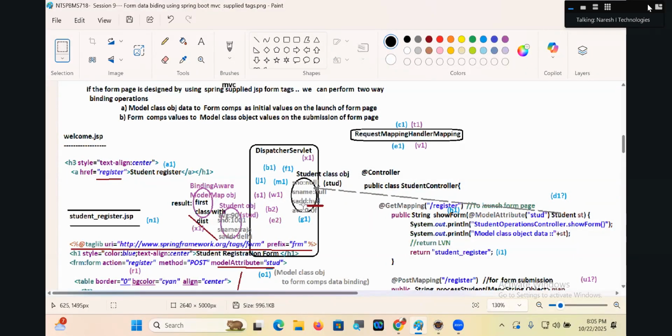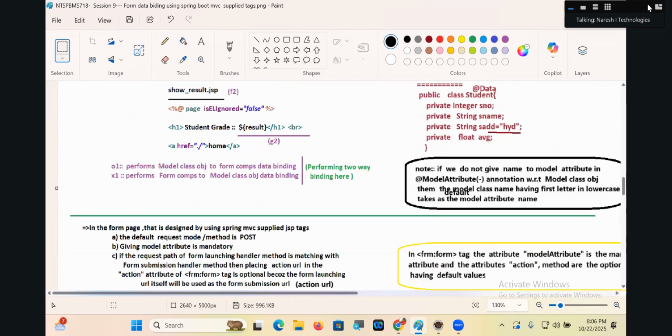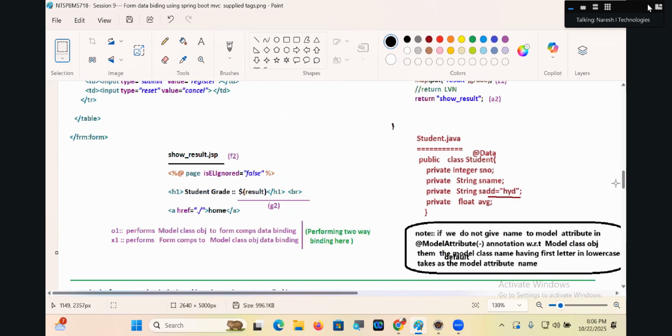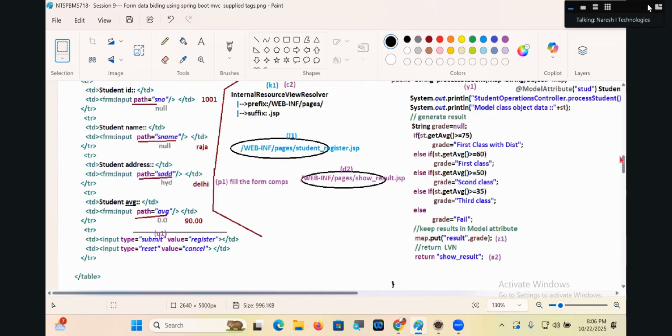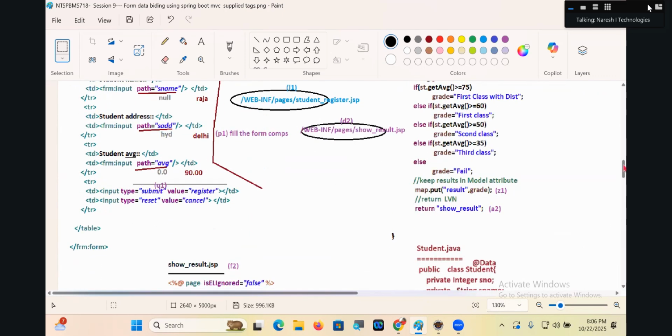An empty student object. But let us assume in the student class, I have taken sadd is equal to Hyderabad. So that student object is created with null values, but here Hyderabad and 0.0 will come now, guys. Why 0.0?